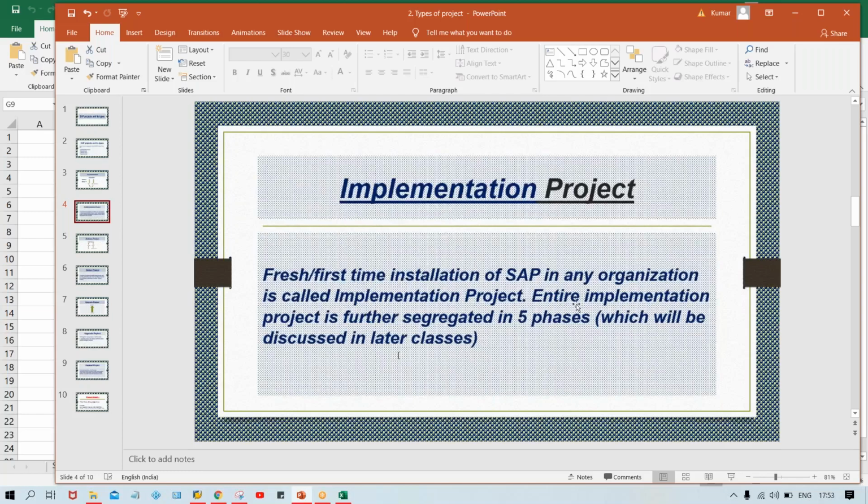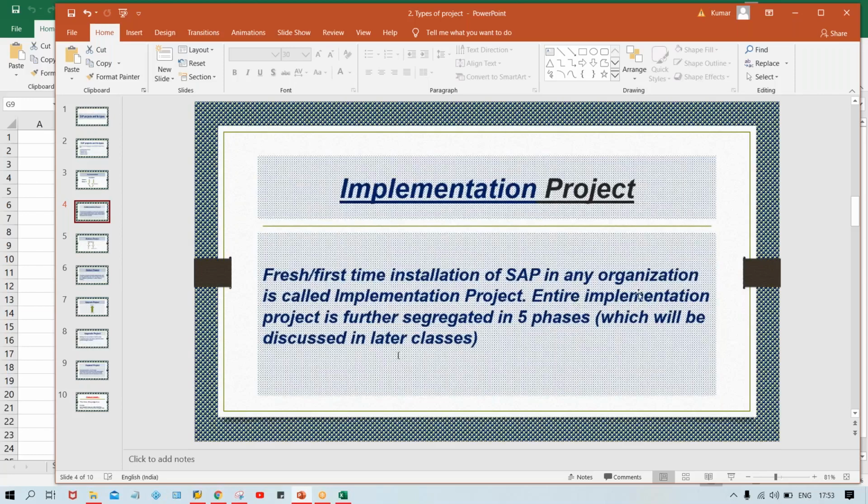I'll try to record a separate video on this, guys, because multiple phases are there, and in detail, that is also going to take lots of time because every phase is going to be explained in detail. So a separate video will be recorded on this and published as soon as possible. Like in an implementation project, how many phases are there, what kind of activities are happening, right? Lots of things are there to explain and discuss in that. So as I told, multiple videos need to be recorded for that, and they are also going to be published as soon as possible.